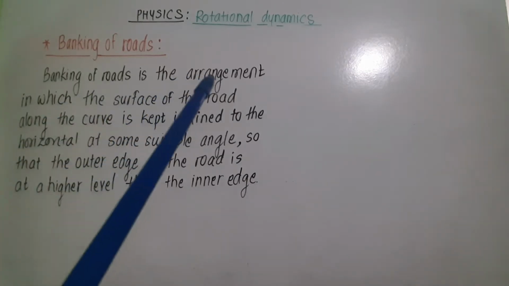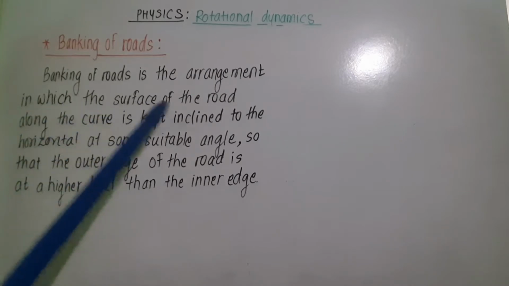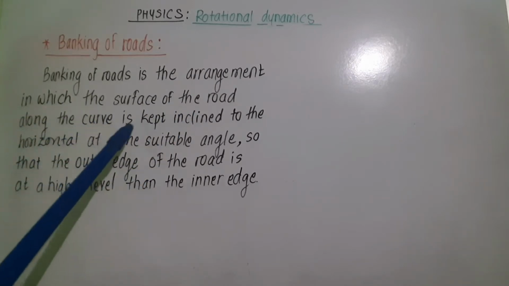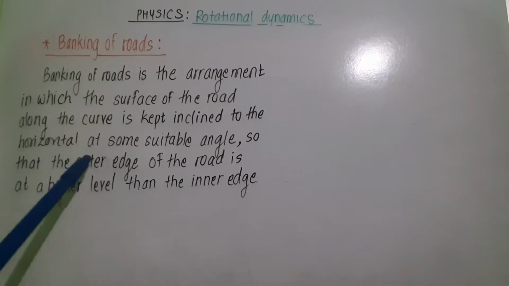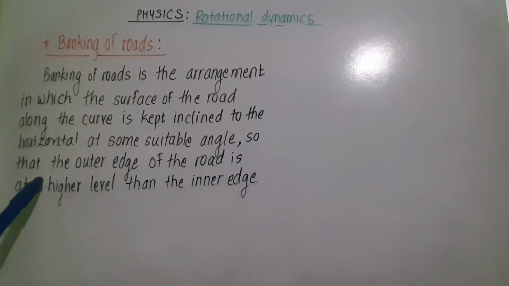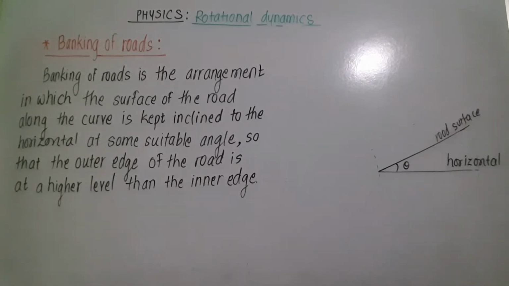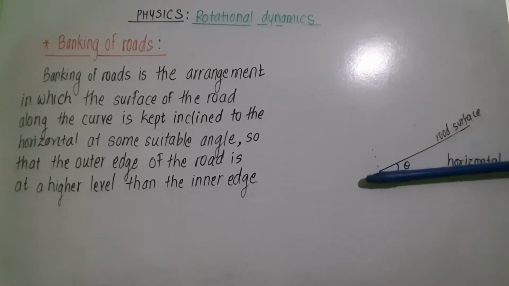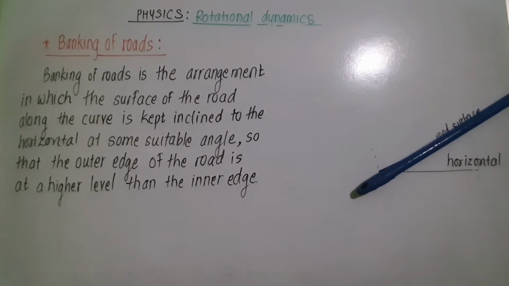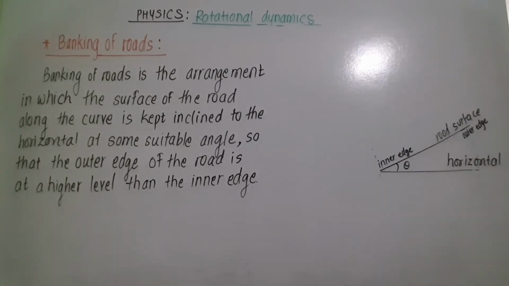Banking of roads is the arrangement in which the surface of the road along the curve is kept inclined to the horizontal at some suitable angle so that the outer edge of the road is at a higher level than the inner edge. Consider this curved horizontal path. Now construction is done to make this outer edge of the road at a higher level compared to the inner edge at some suitable angle. So this construction or arrangement is called banking of roads.